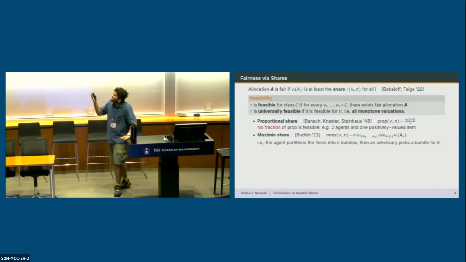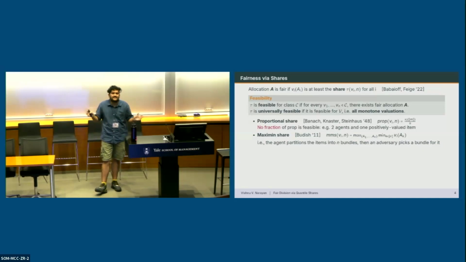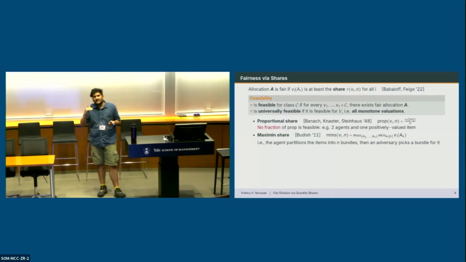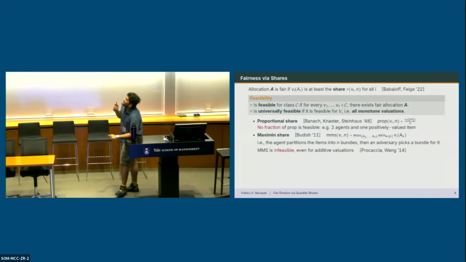So there's also famously the maximin share that was defined by Budish about 13 years ago, where the agent partitions the items into n bundles and then gets the lowest valued bundle. The maximum value of the lowest valued bundle in the partition is the maximin share. What about the feasibility of the maximin share? The MMS is infeasible even for additive valuations.